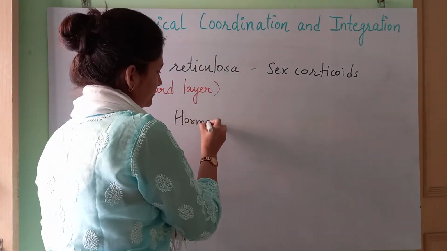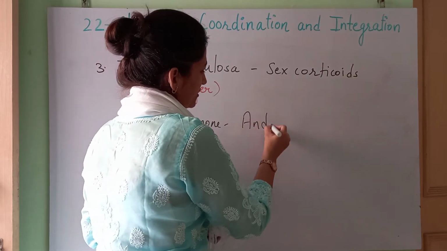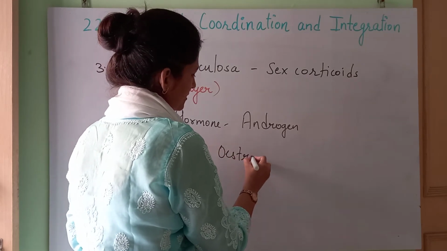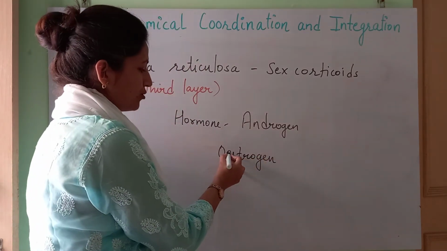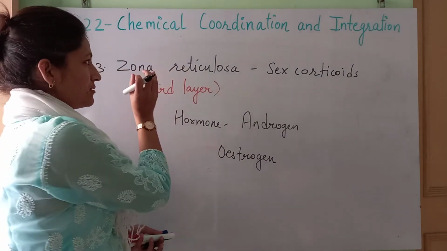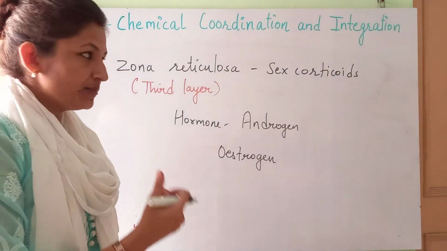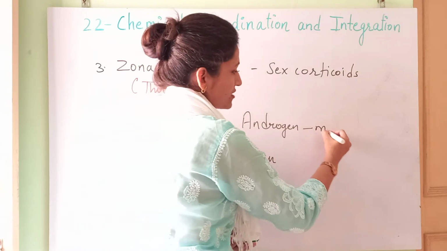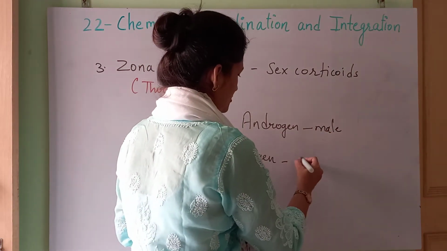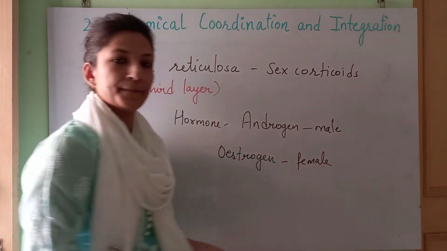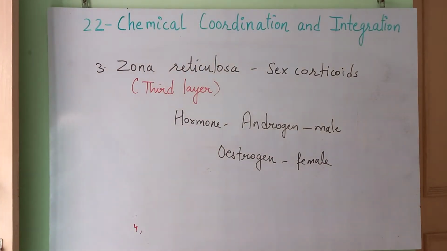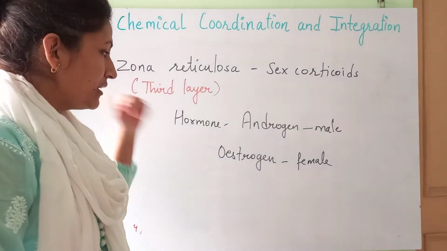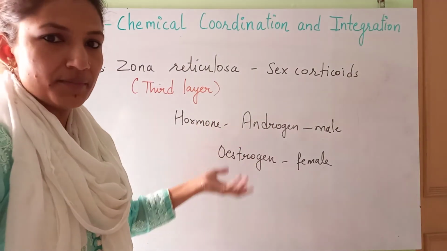Which hormones will be secreted? Androgen, okay, and estrogen in female. Other than the ovary and testis, the cortex region of the adrenal gland helps in secreting some sex corticoid hormones. Androgen is in the case of the male and estrogen is in the case of the female. Got it? So what are they going to do? Androgen, male hormone, is responsible for the male characters. Estrogen is responsible for the female characters.